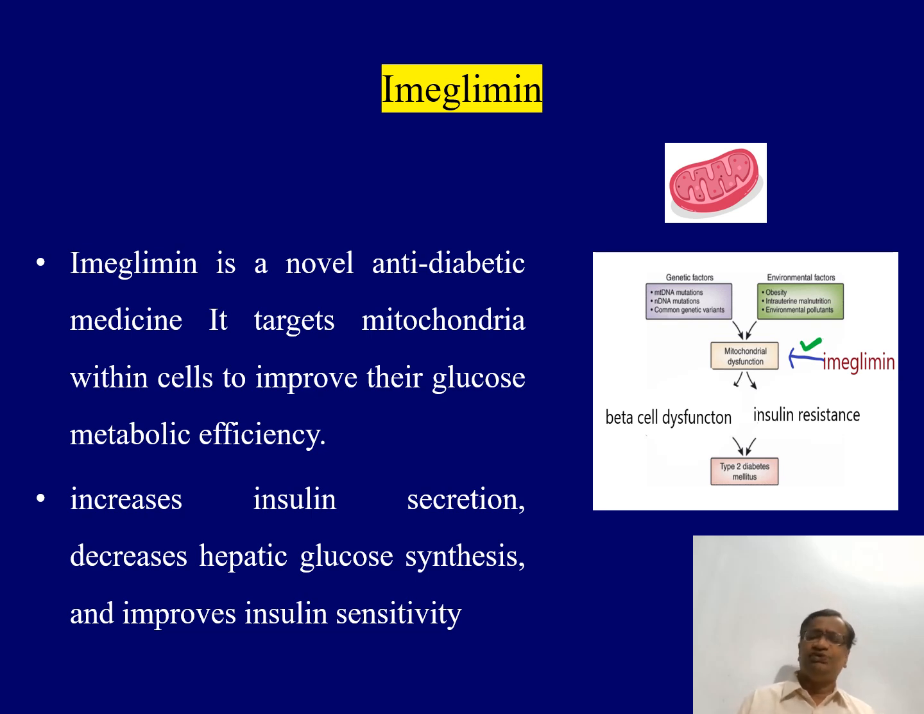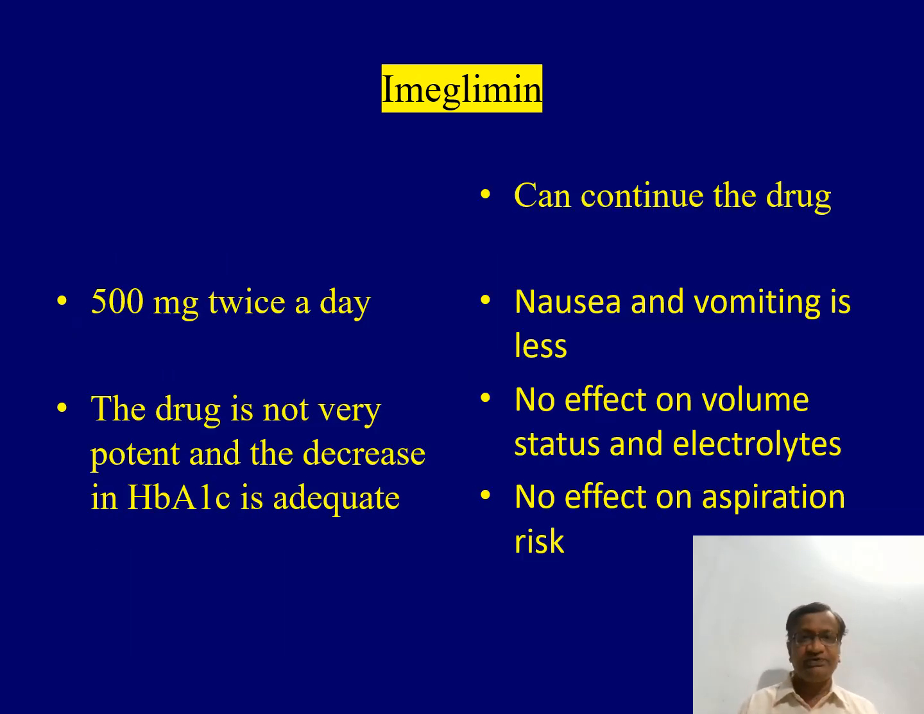Imiglimin is the drug which I use routinely. It's a good drug because it targets the problem. It targets the mitochondrial beta cell dysfunction and insulin resistance of diabetes mellitus. What I feel is it doesn't improve much of HbA1c, maybe from 7.5 to 7.2 or something like that. It improves insulin sensitivity and it takes a lot of time. There are very minimal side effects and there is no problem with food intake. So it can be continued, but there is no very clear evidence for this.